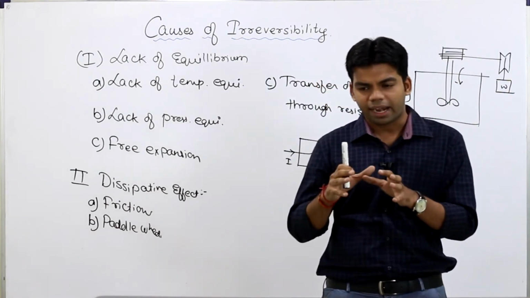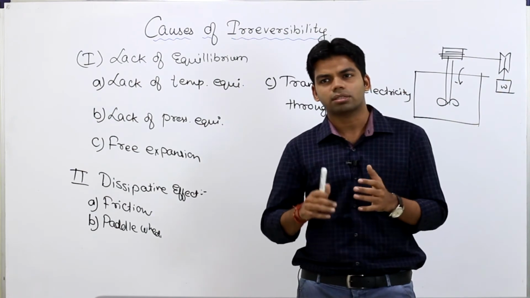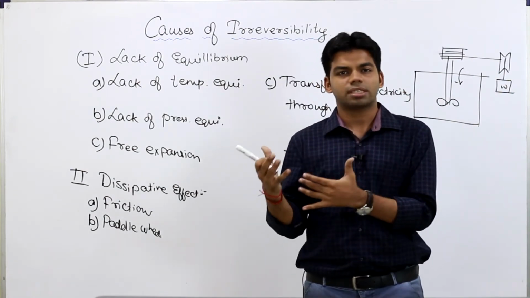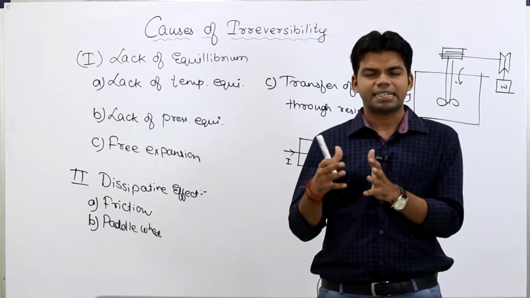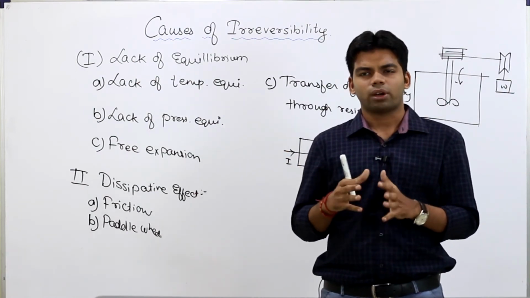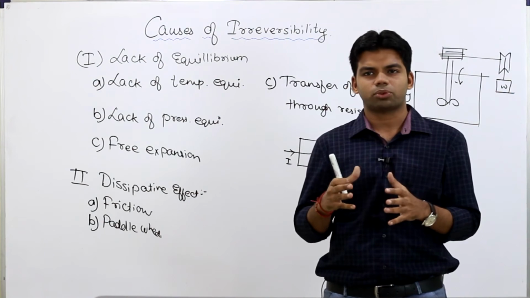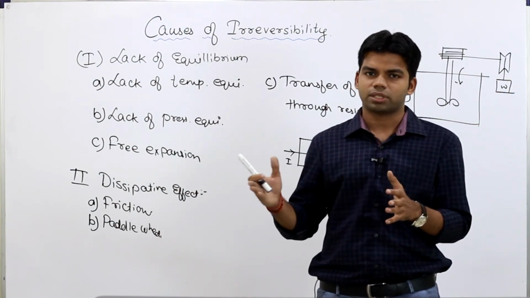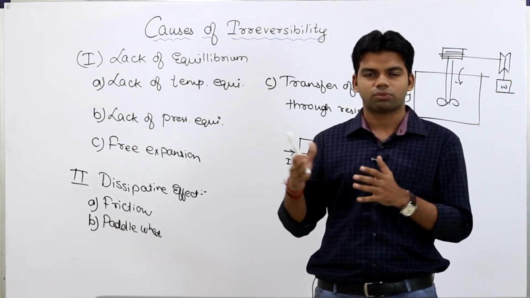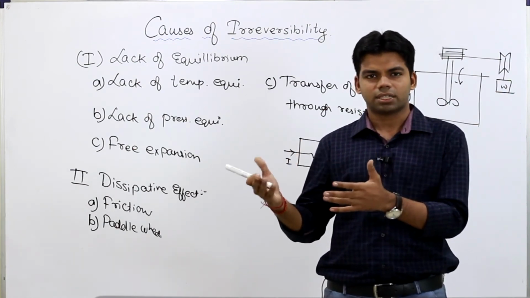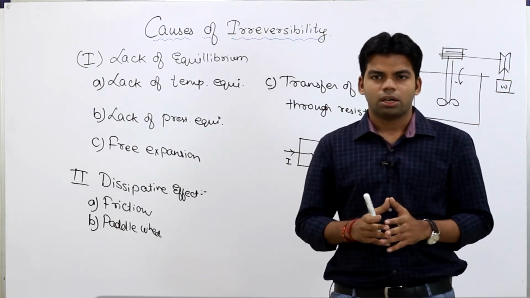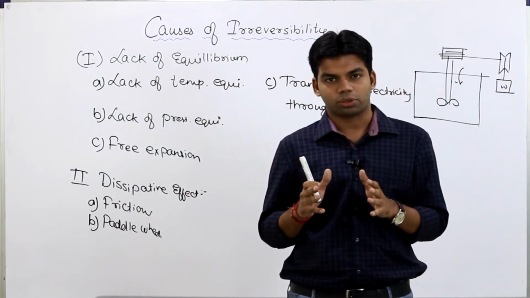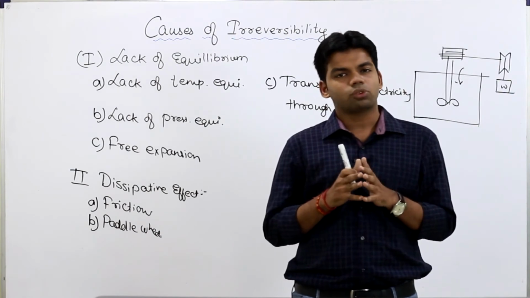Same thing: why do we study the ideal? Because reaching there may not be possible, but from the situation by which one reaches there, we can at least attain those situations. For example, as I told you, a quasi-static process means a process which can be carried out in an infinite number of stages. A process in infinite stages is a quasi-static process, and that is a reversible process if it is frictionless. Attaining infinite stages is not possible, for sure. But we understand this from here.